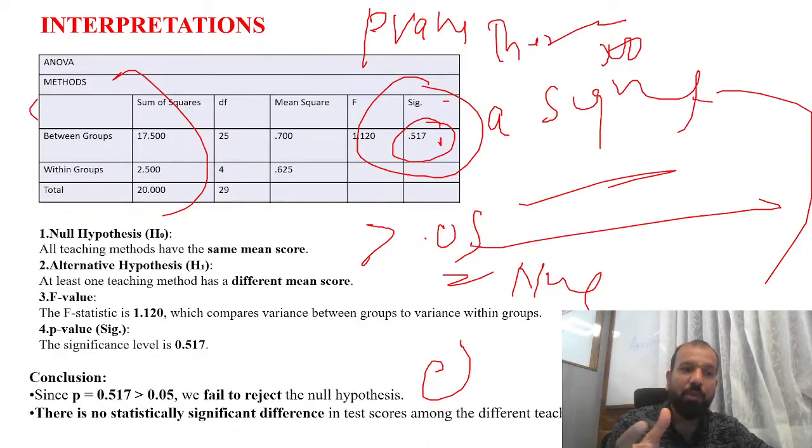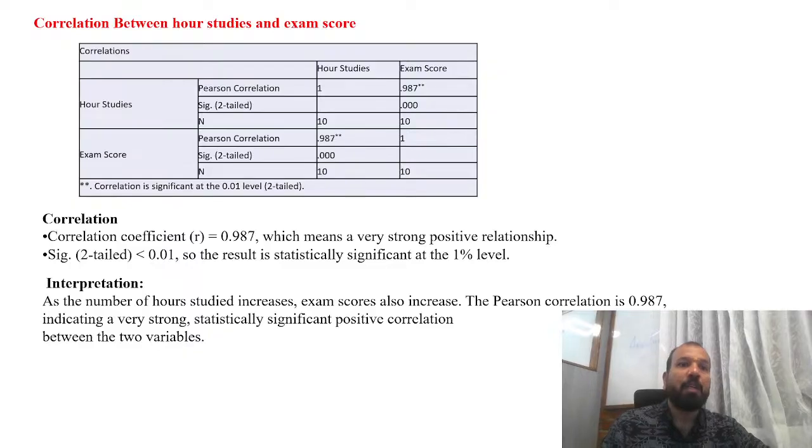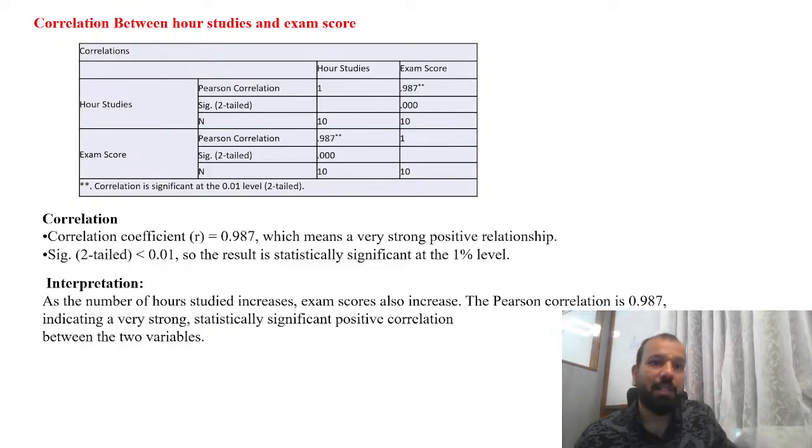So what you have to do is follow only one parameter, that is the p-value. If the p-value is coming more than 0.05, that means you fail to reject the null hypothesis. Remaining all other values you can ignore. Now, correlation between the hours studied and exam score.